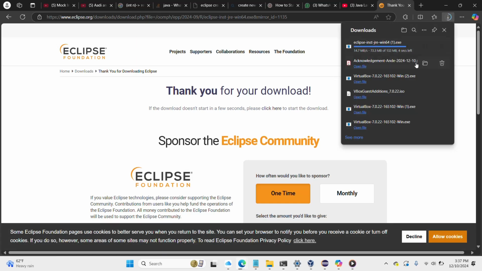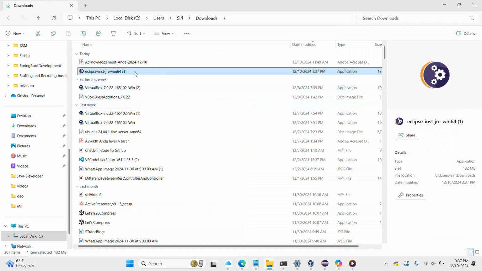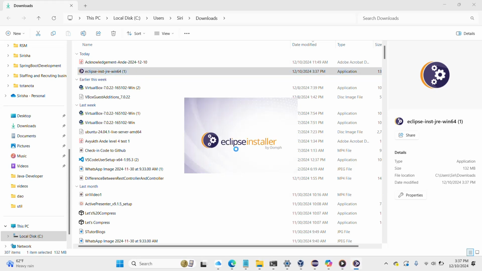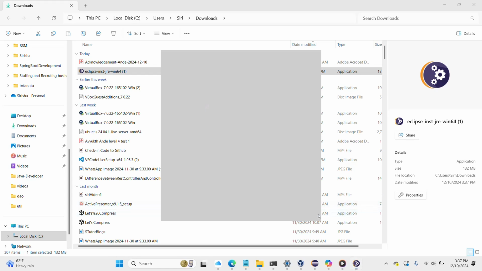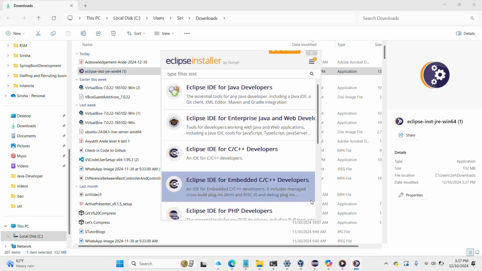I have already downloaded it, so I'm not going to install it, but I'll just show you. When you double click on this, it's just going to give you the Eclipse installer, and you just have to click next, next, next, and then Eclipse will be installed for you.